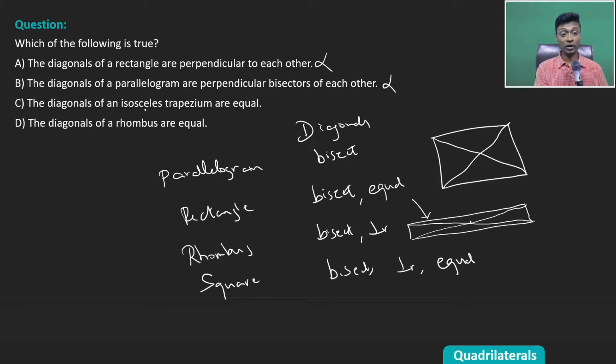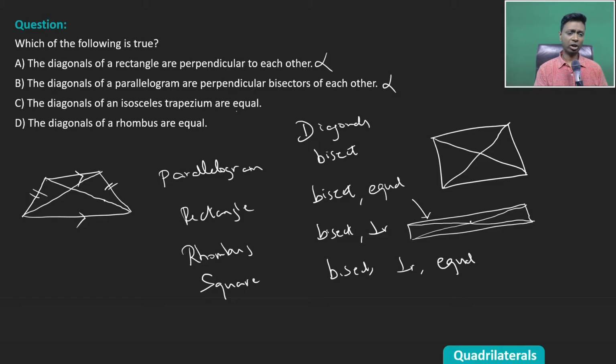The diagonals of an isosceles trapezium are equal. This is interesting. An isosceles trapezium is a shape where one pair of sides is parallel and the other pair is equal. So these two are equal, these two are parallel. This is one diagonal, this is another diagonal. Will the diagonals be equal to each other? It's an interesting question.